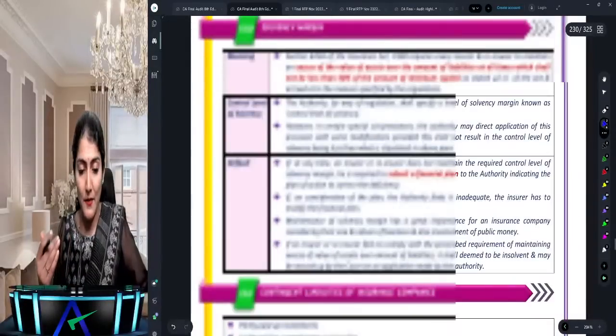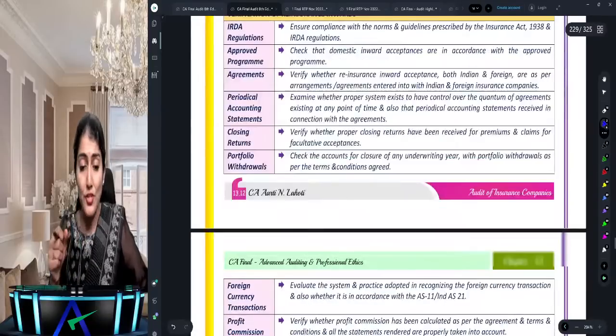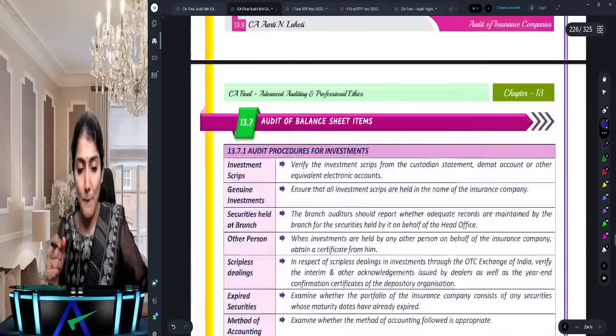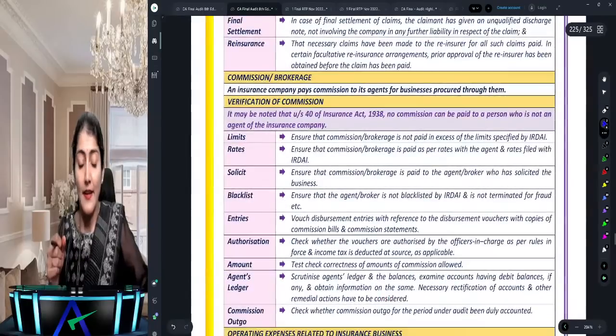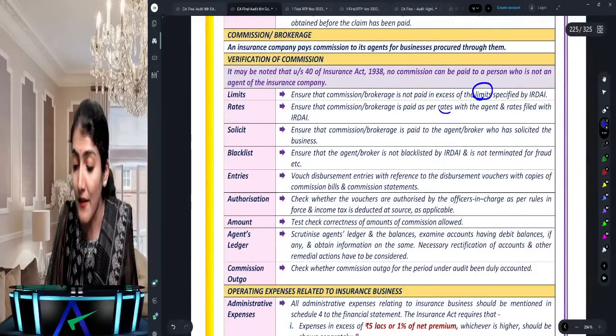Just for comparison purposes, if I immediately come to the general insurance company's commission, what does it say? Now see, whether commission paid is within the limit, whether commission is paid as per the rates